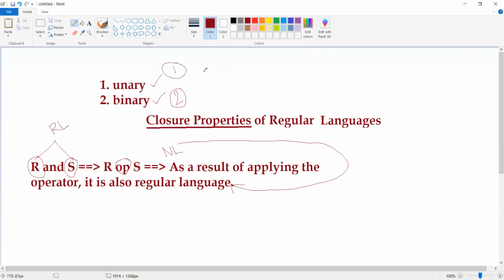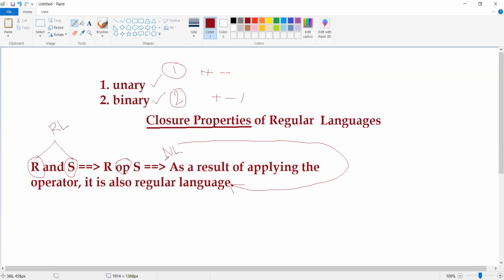The best examples from the programming perspective for unary operators are the increment or decrement operators, plus plus or minus minus. For binary operators, the arithmetic operators like plus, minus, division, star, and modular division are all best examples.